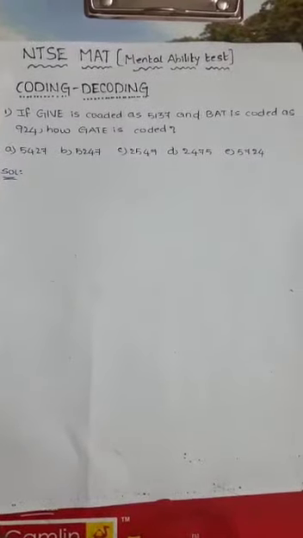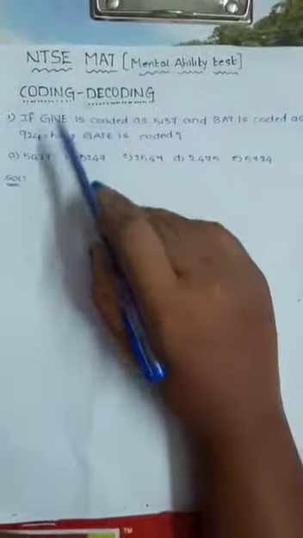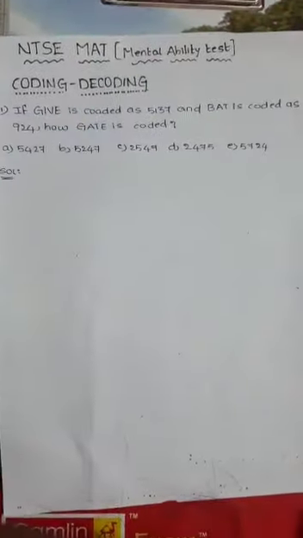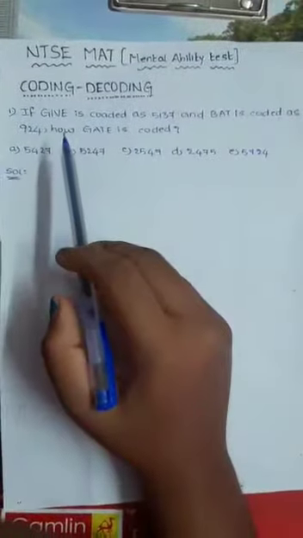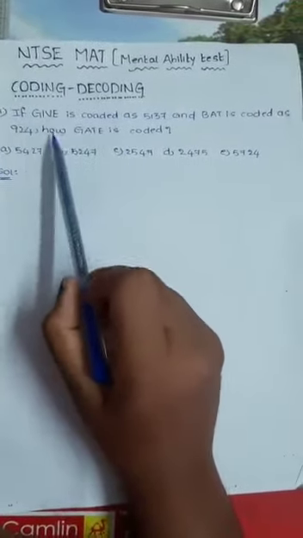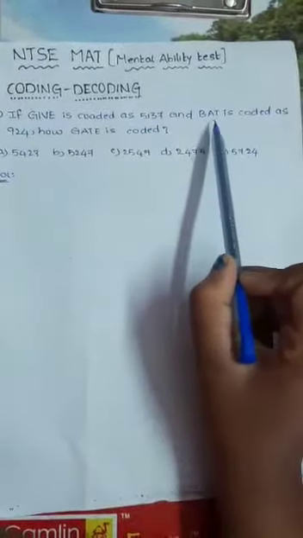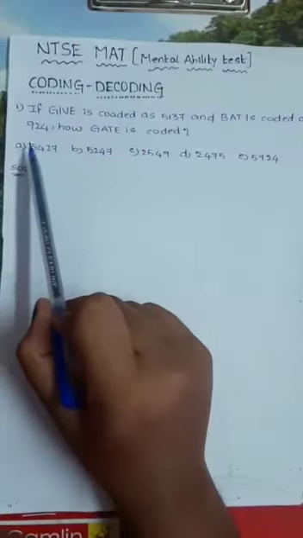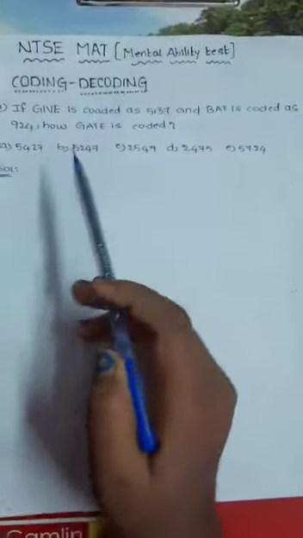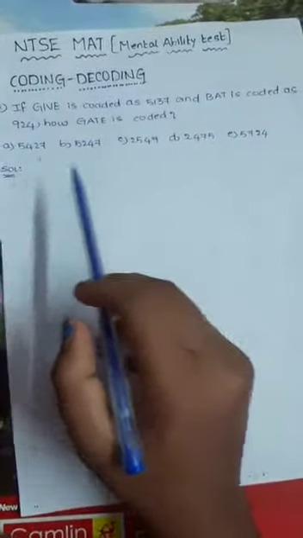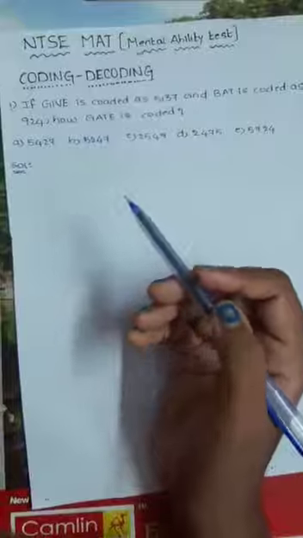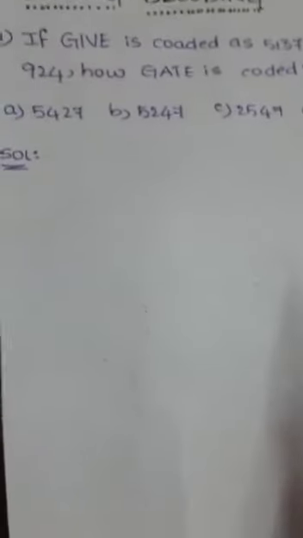Today we will discuss coding and decoding. Here there is a problem: if GIF is coded as 5137 and BAT is coded as 924, how is GATE coded? Here are 5 options. So let's solve this problem.